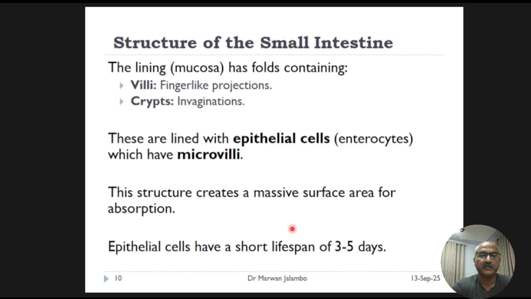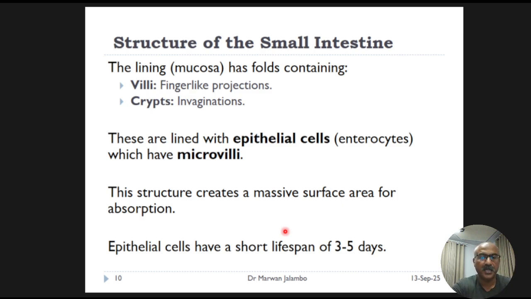It's covered in large folds, which themselves are covered in tiny finger-like projections called villi. Each of the cells lining these villi, called enterocytes, has its own set of even smaller projections called microvilli.